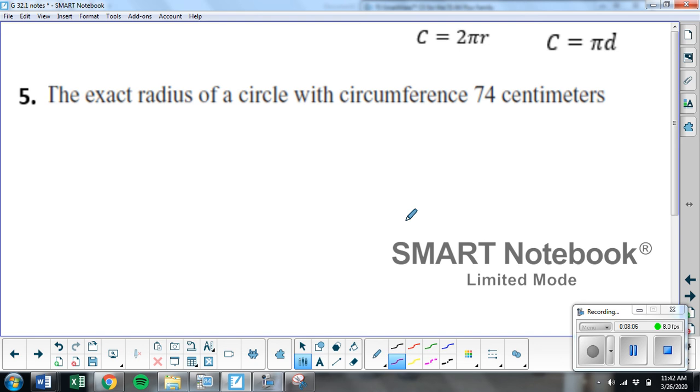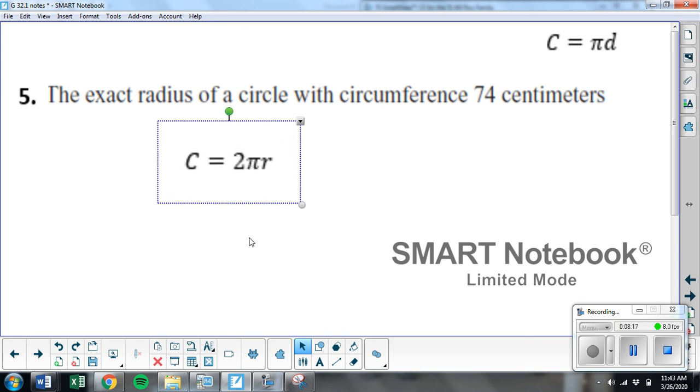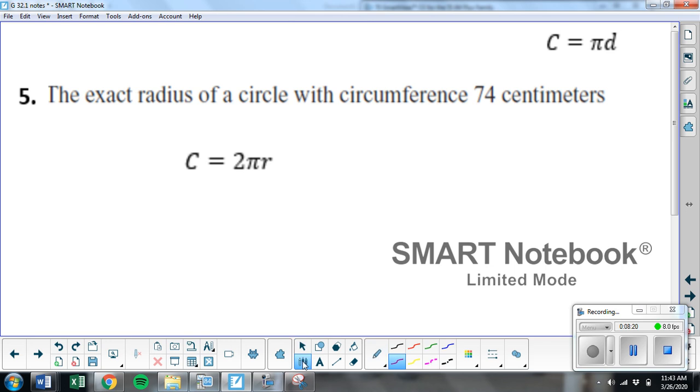Number 5, find the exact radius of a circle with circumference of 74. So I'm going to grab this formula because it has circumference and radius in it. So circumference I'm going to write as 74 equals 2 pi r. Remember, we want the radius, we want r. So to get r, we have to get rid of 2 pi. So divide by 2 pi.